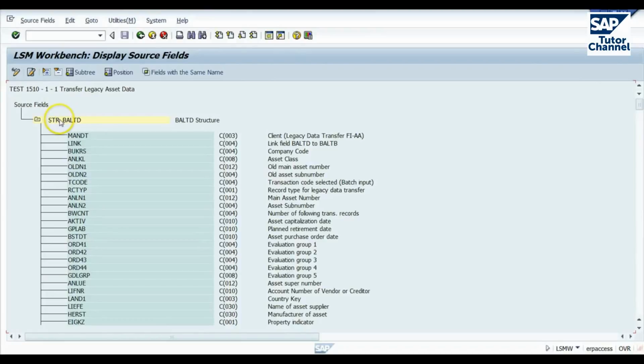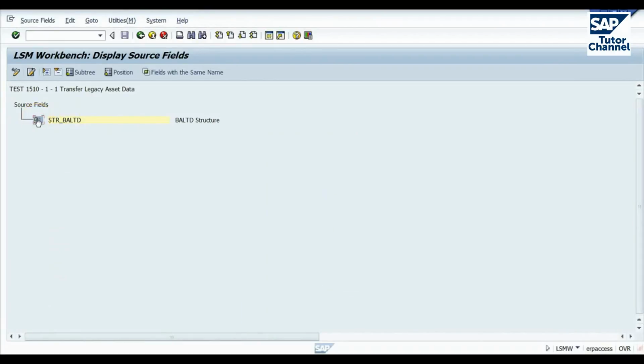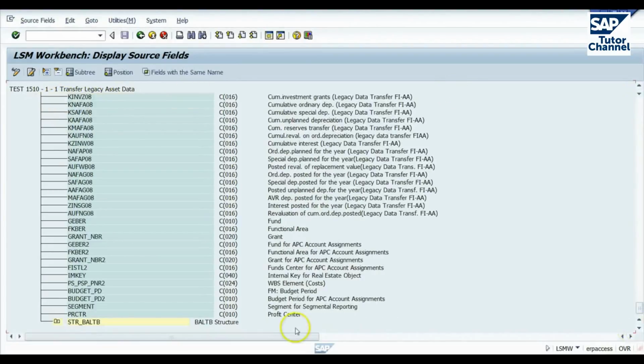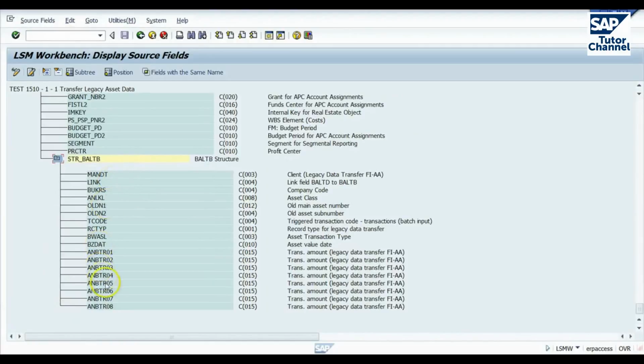Okay, as you can see, this is the structure for the master data that we created. You can collapse that, expand it again. In case you're wondering where the other structure disappeared to, well, if we go down to the very bottom here, you'll see it's contained within the main structure. We can expand that. And these are the fields that I've added to this structure.